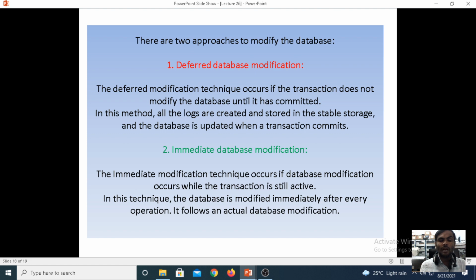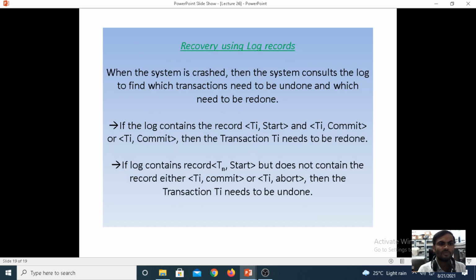Under immediate database modification, the technique occurs if the database modification occurs while the transaction is still in the active stage. In this technique, the database is modified immediately after every operation. Each and every operation modifies the content of the database. It follows the actual database modification.